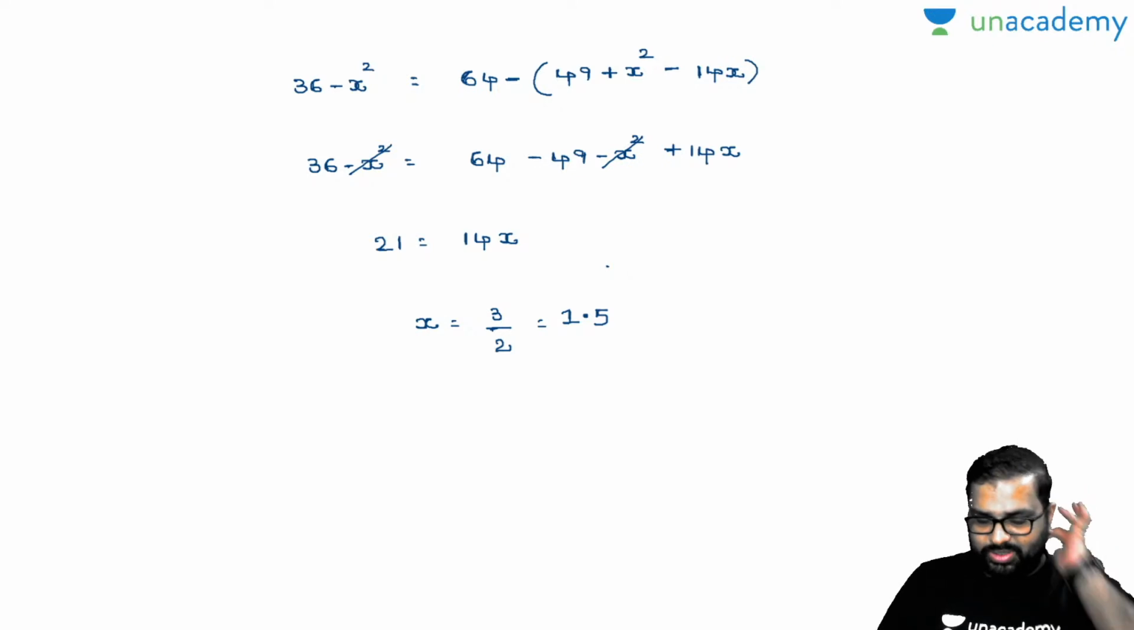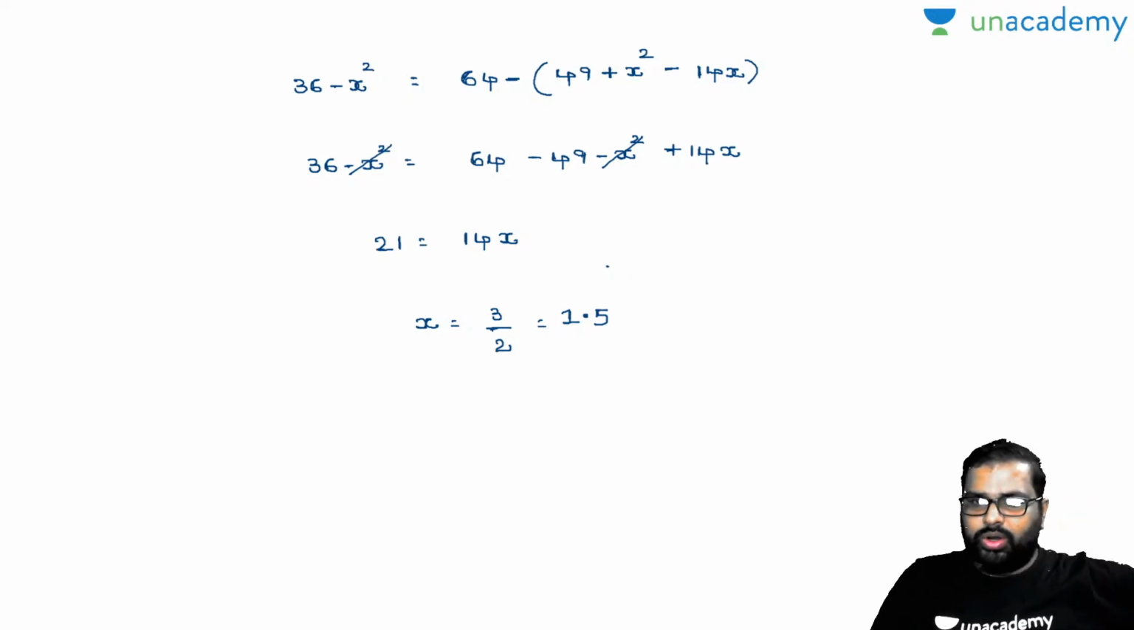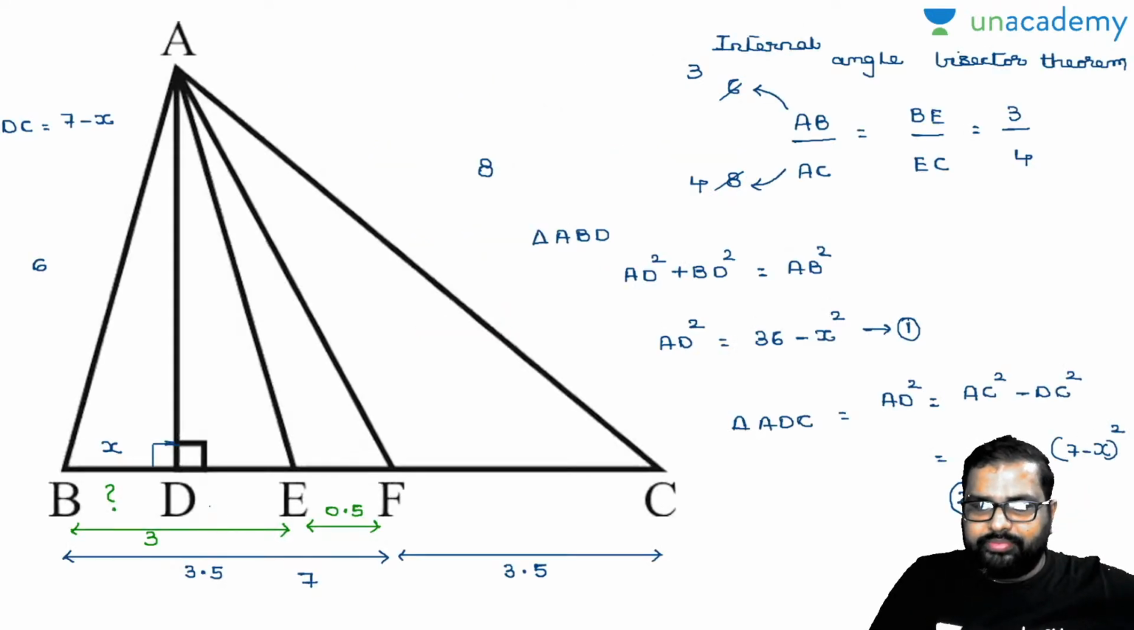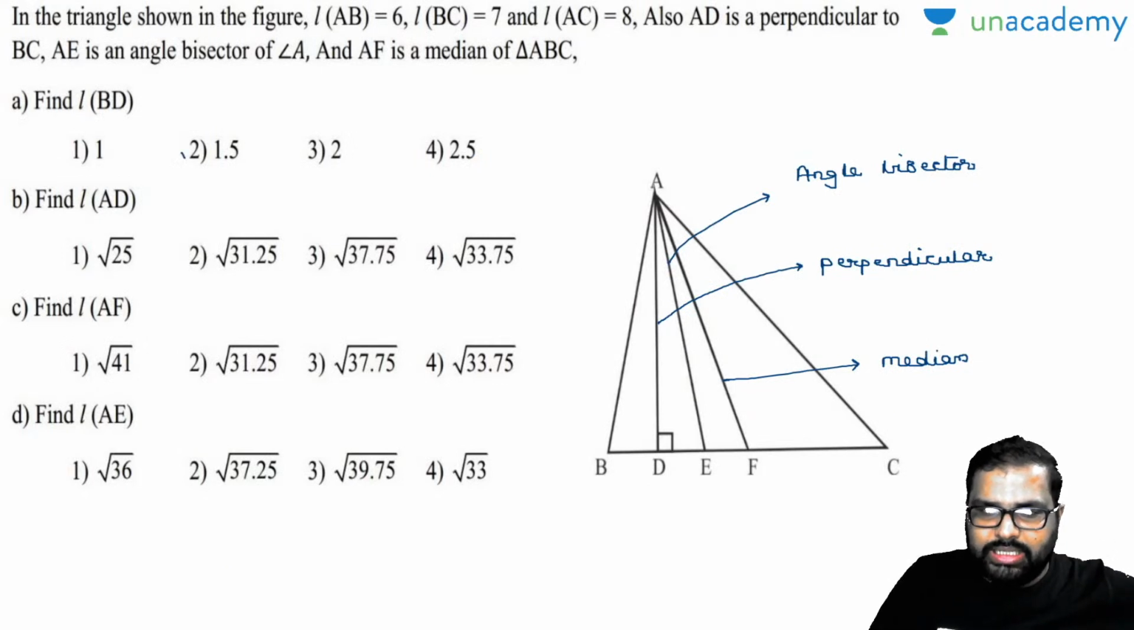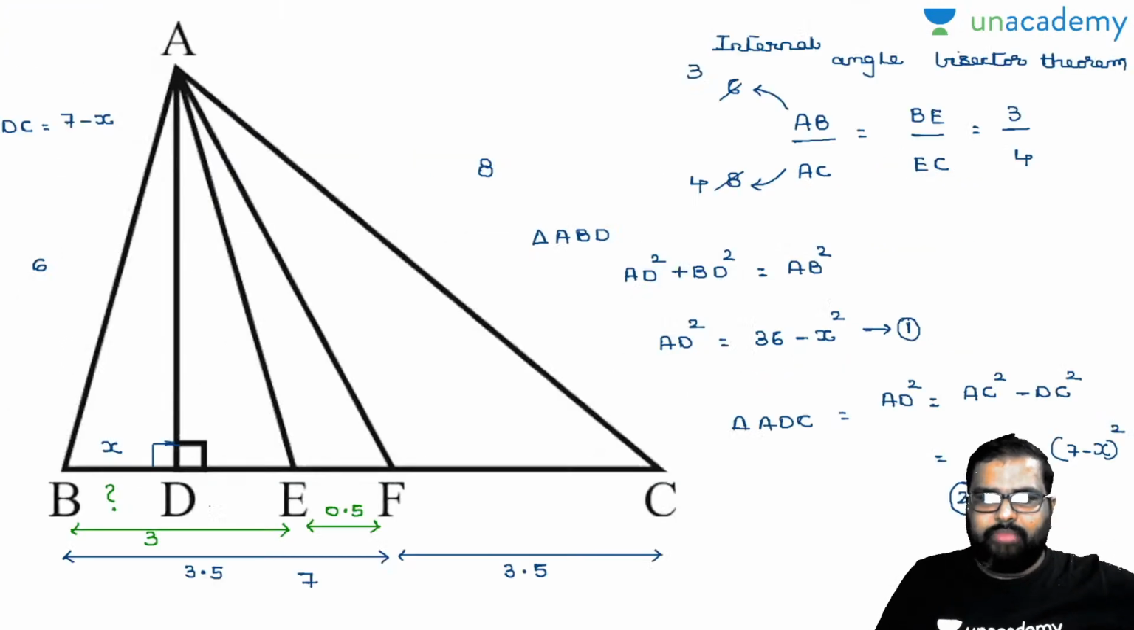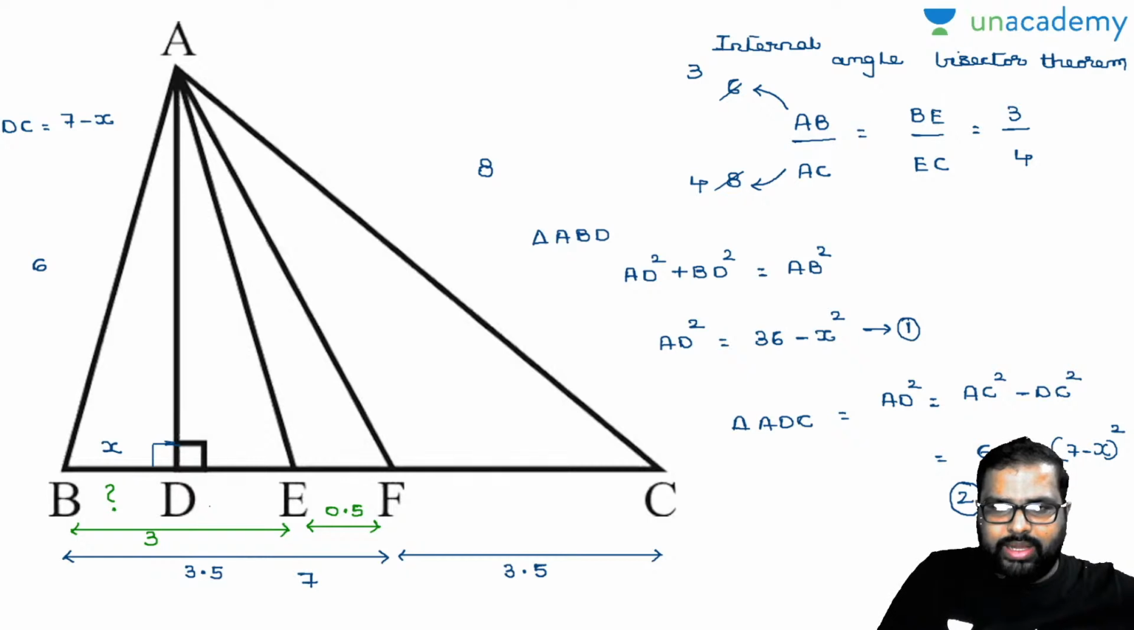As simple as possible. We have done so long, right? So 1.5. Is there any option? Yes, there is an option as 1.5. By this, what can I write? Your x value is 1.5 now. So can I write down like this? Now see here, BD value is x. Now BD value is 1.5.